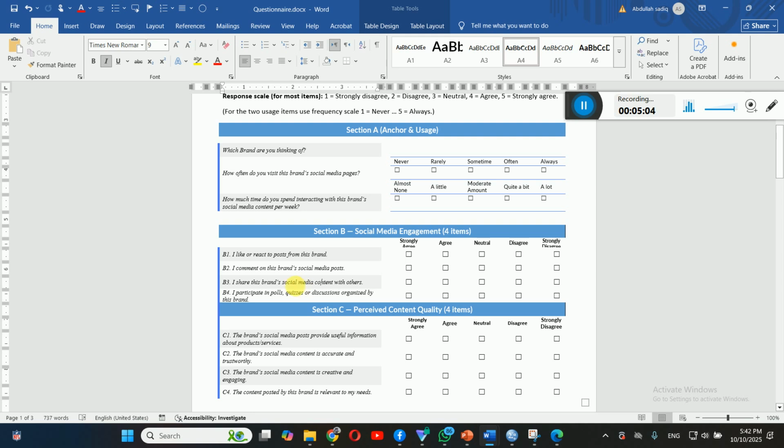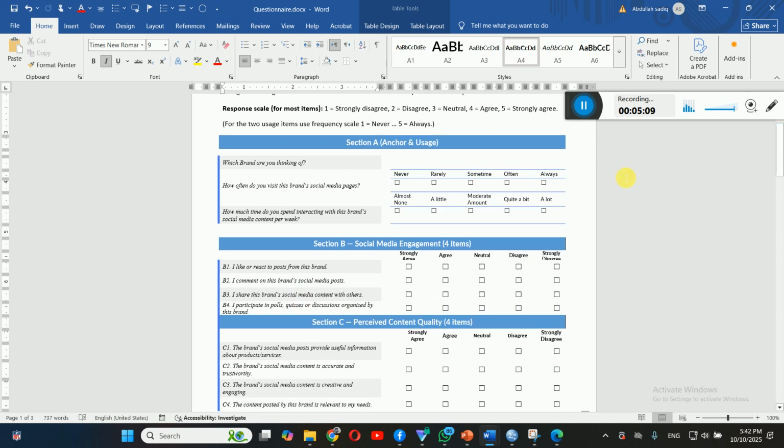Okay, the second point is validity, dear students. When we are talking about validity, we are concerned about whether all these different options we have are really measuring this construct or not. Why? Because it's possible that you incorporate items which are not really relevant to your construct, and they're not measuring your construct. If you remember, I've just given you multiple examples. For example, this is social media engagement, and all of these questions are really relevant. They are really measuring the social media engagement.